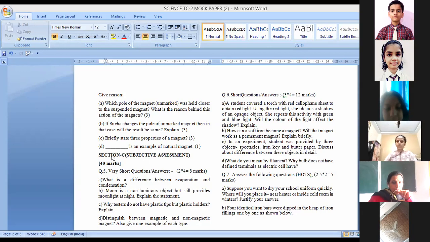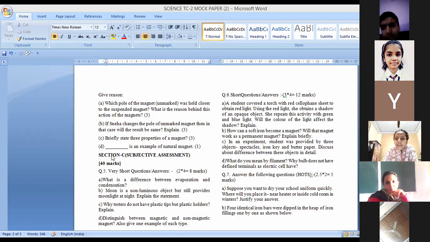Yes, Parnika. Children, switch on your cameras. Yes, Sauravi, speak. Magnetic material: the material which is attracted towards a magnet is called magnetic material.